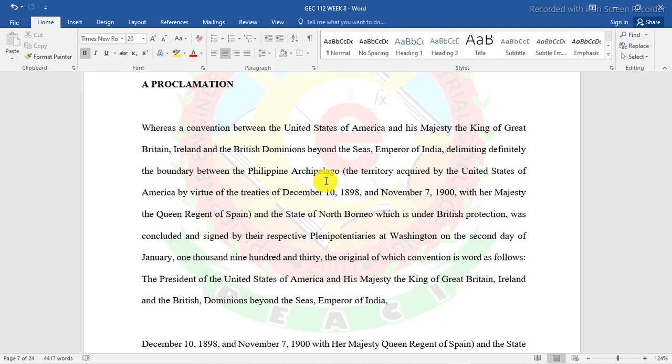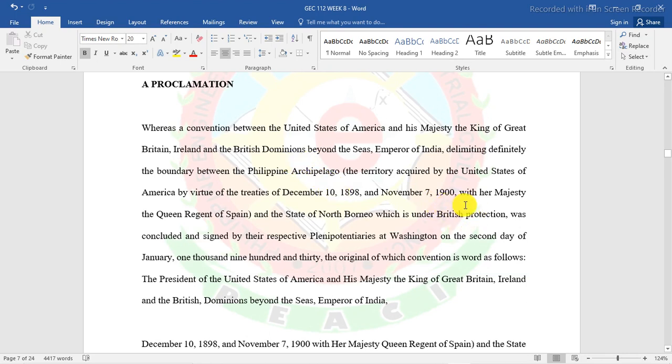So indeed, how important is this is that may binigyan talaga tayo ng Amerika ng kasunduan through the convention ng boundary. So, since binigyan tayo ng boundary, ang other country din, may boundary din sila. And how is it na yung other country does not respect the boundary we have right now?